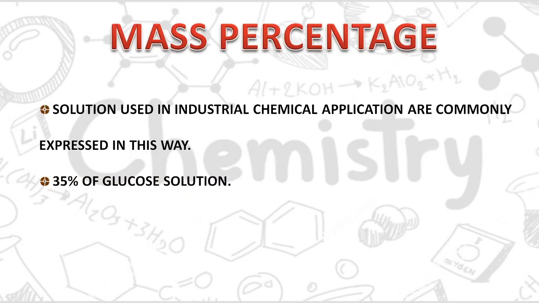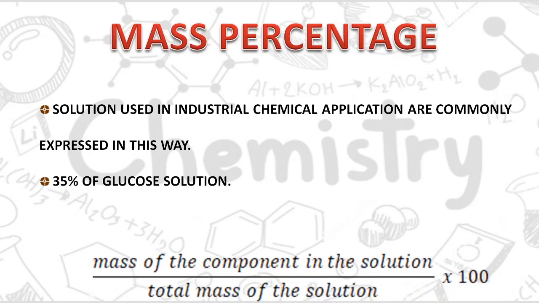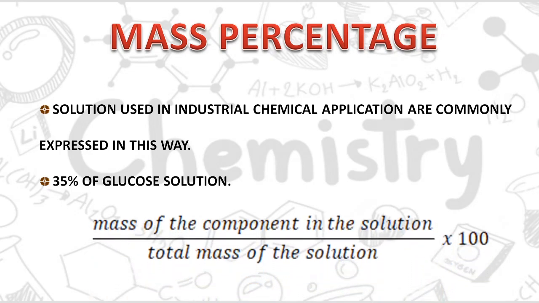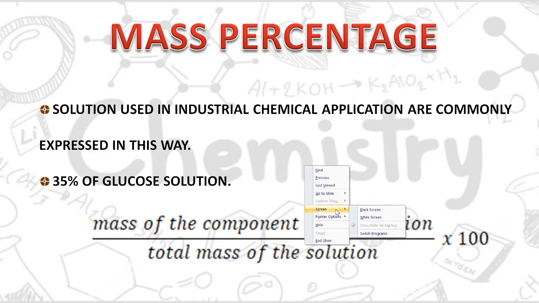Here the formula is given by this one: mass of the component in the solution by total mass of the solution, multiplied by 100. This will give us the mass percentage of a particular solution or a particular component of a solution.